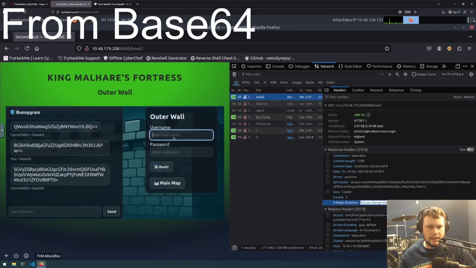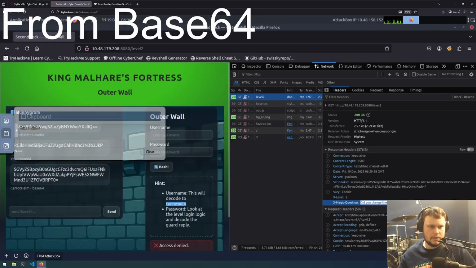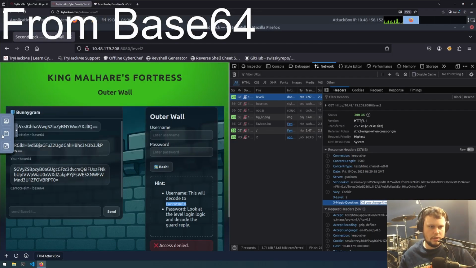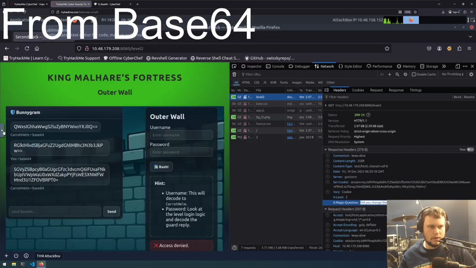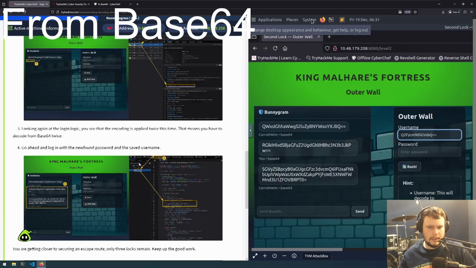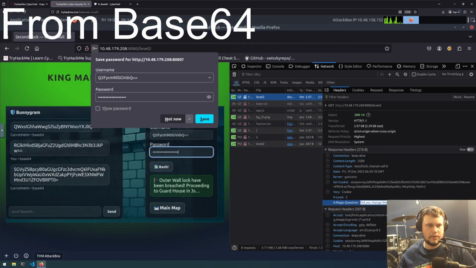If you go here and just press enter, see what the username is. So the username will decode to caret. Let's see if it's talking about just 1 base64 decode or encode, or 2. Go here and do 2 base64. Copy that, put that here. So that's the username. And the password is I told you to change it, like so, and that worked. So it seems like the username is just 1.